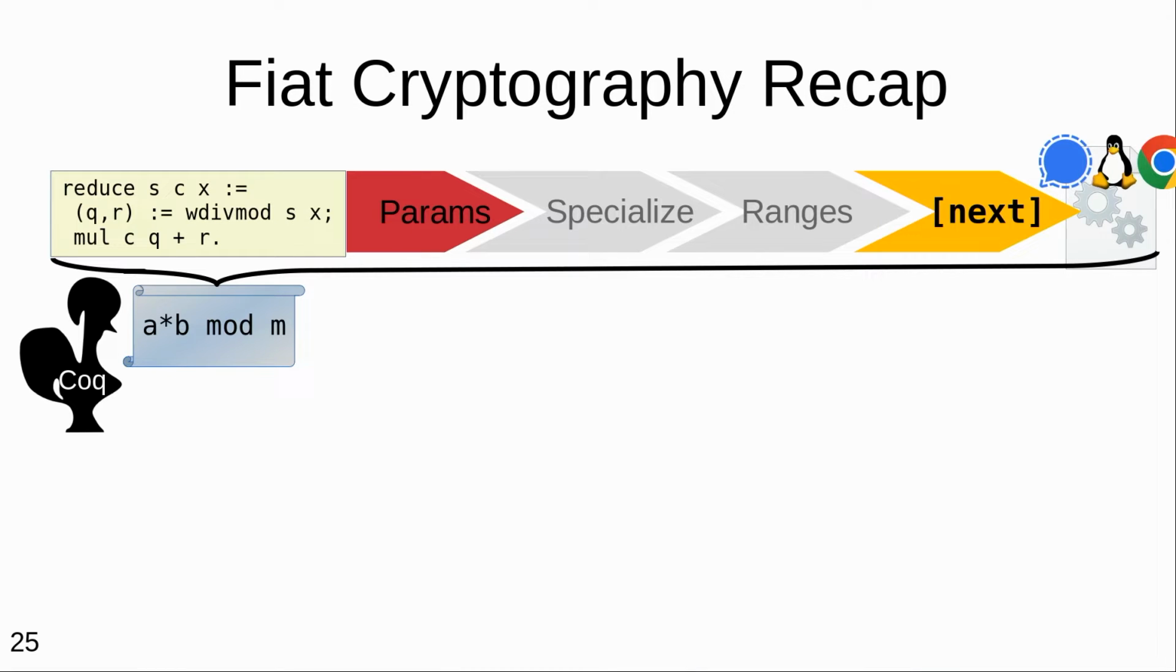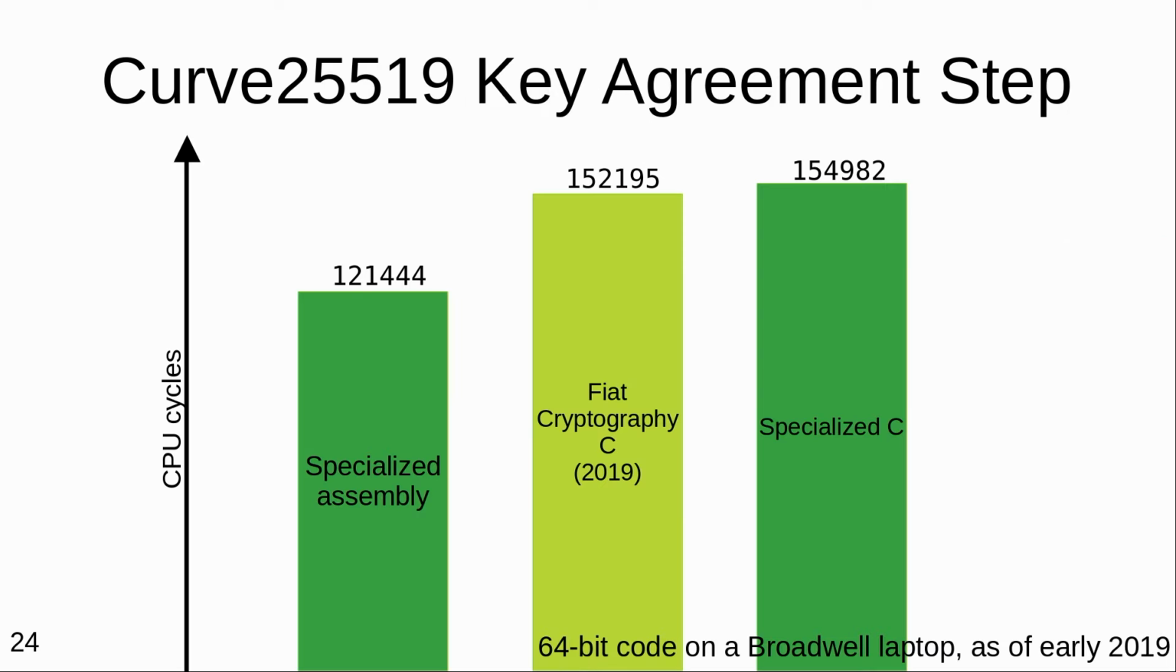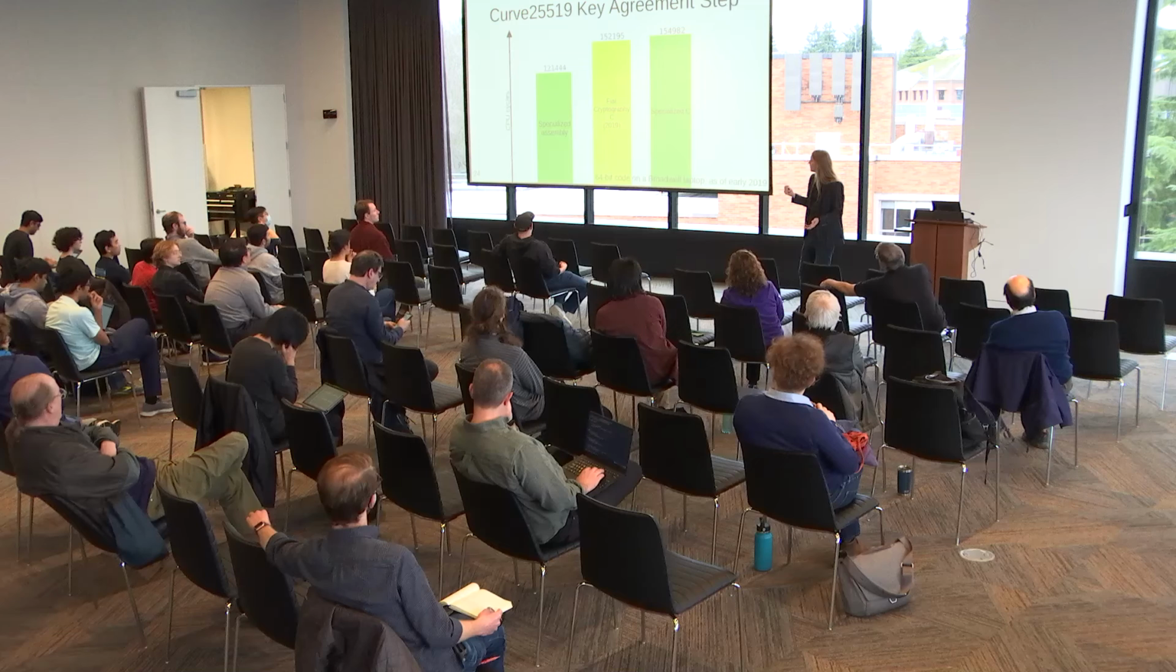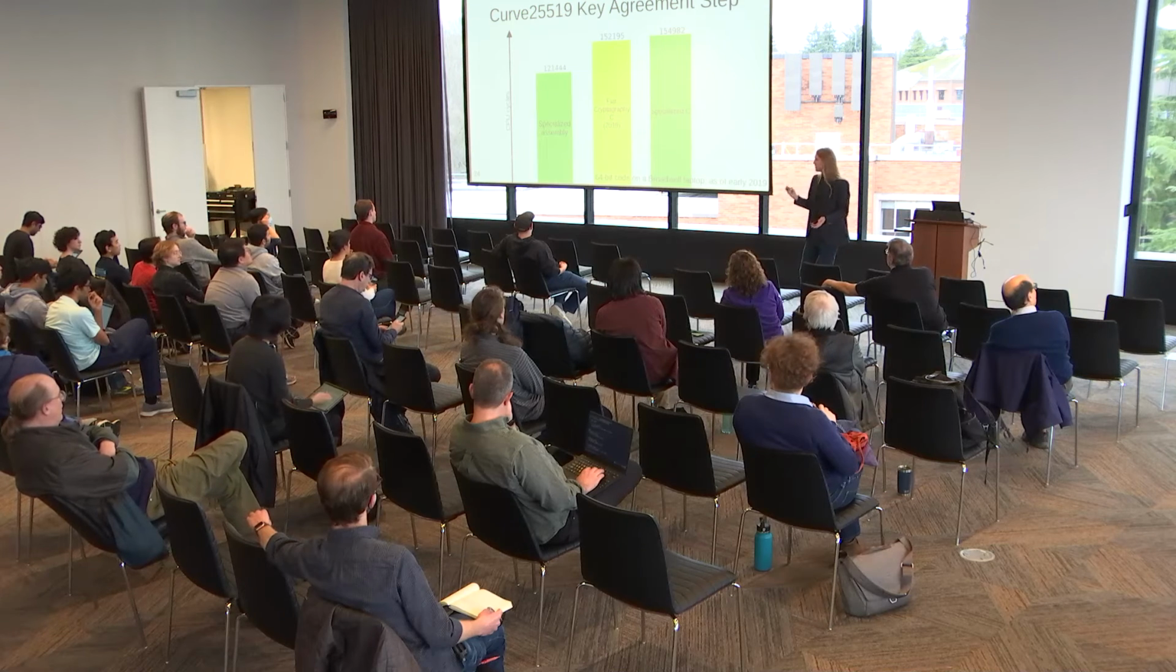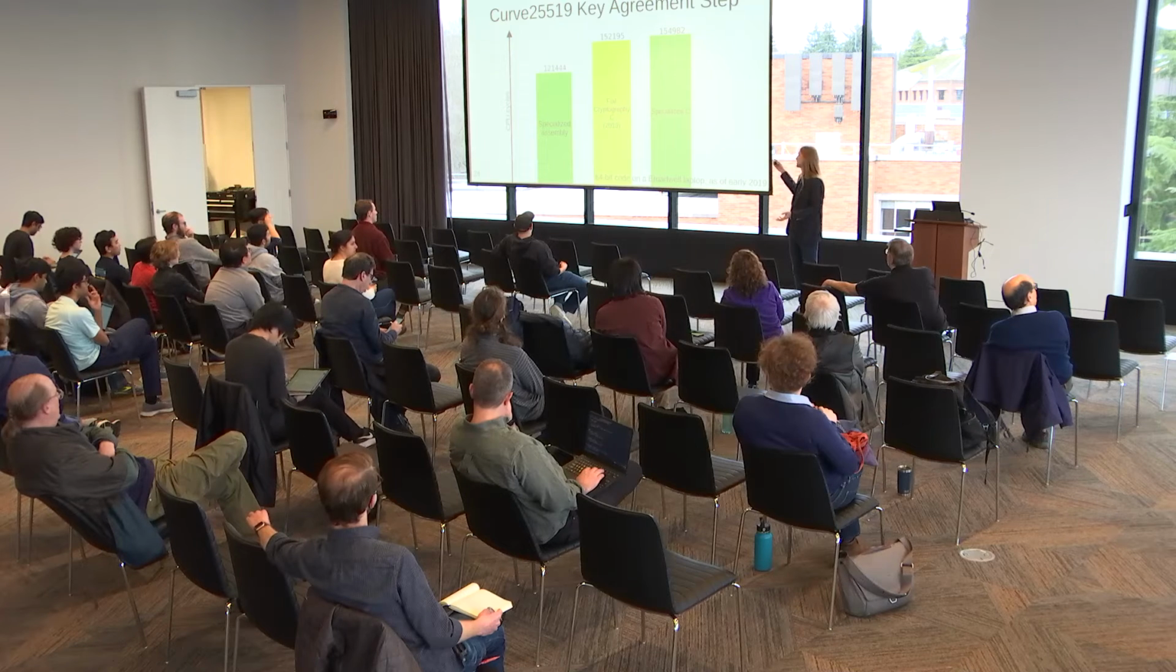The pipeline I have so far covered starts with functional templates. That number is what? Oh, CPU cycles. Yes, and on a Broadwell. Yeah, it's a particular platform. It's in the Fiat Cryptography paper. The details are in there.